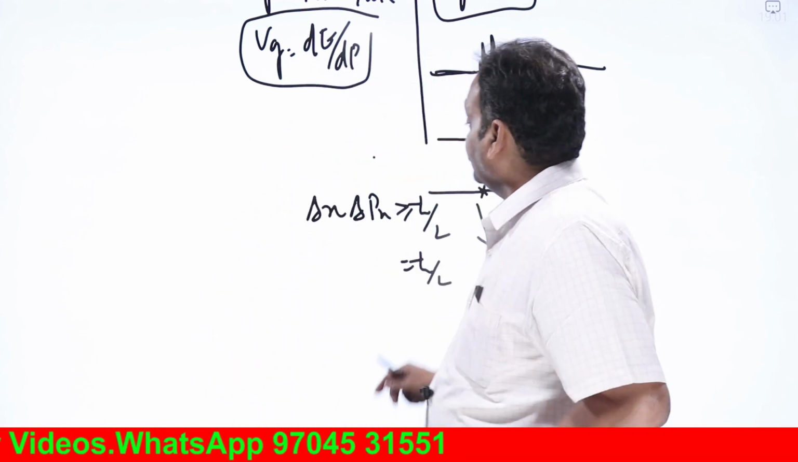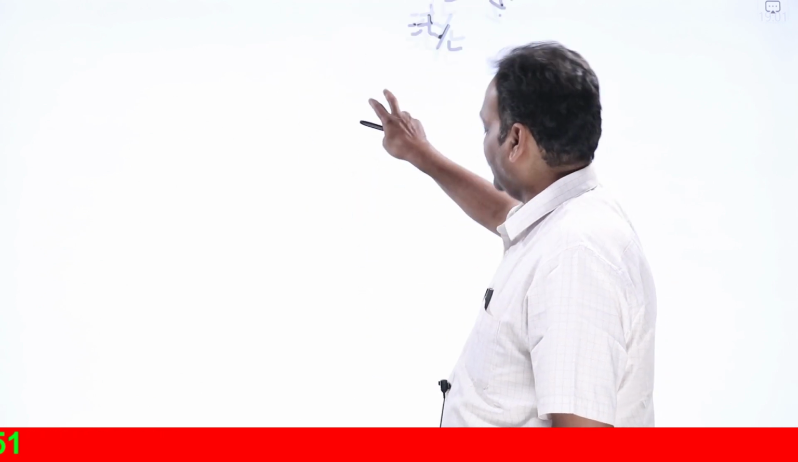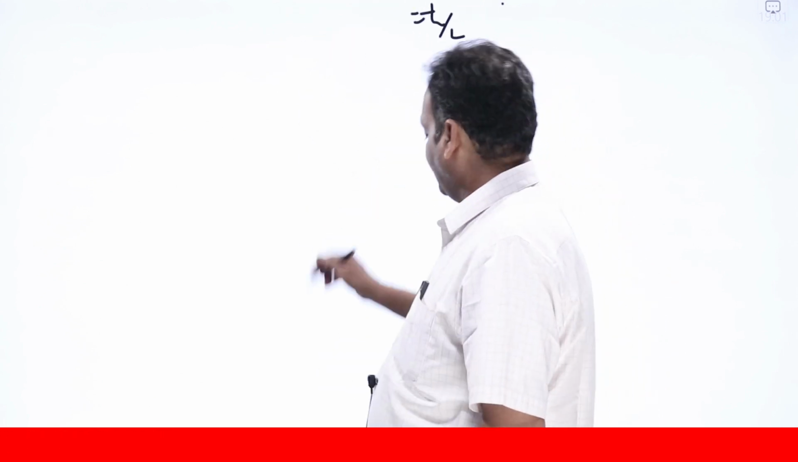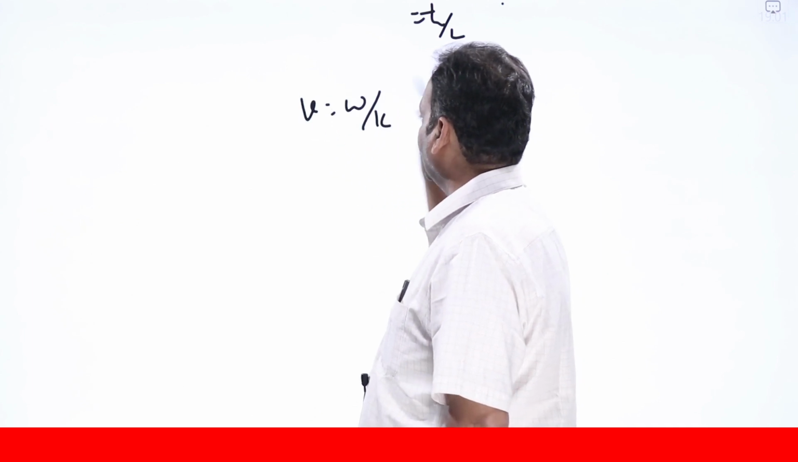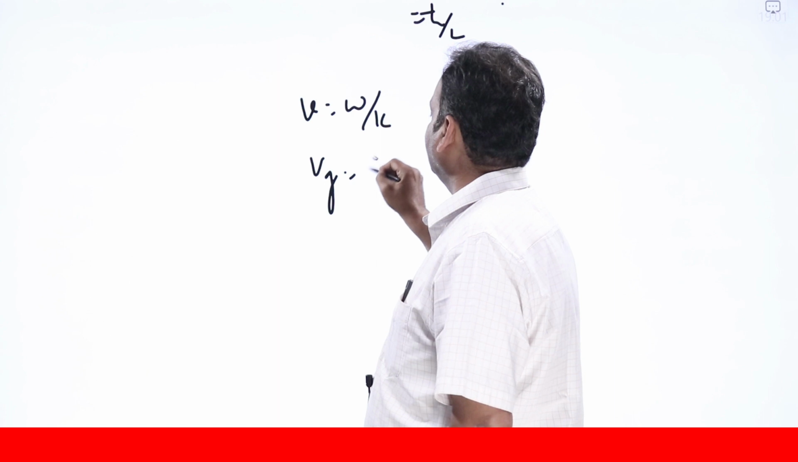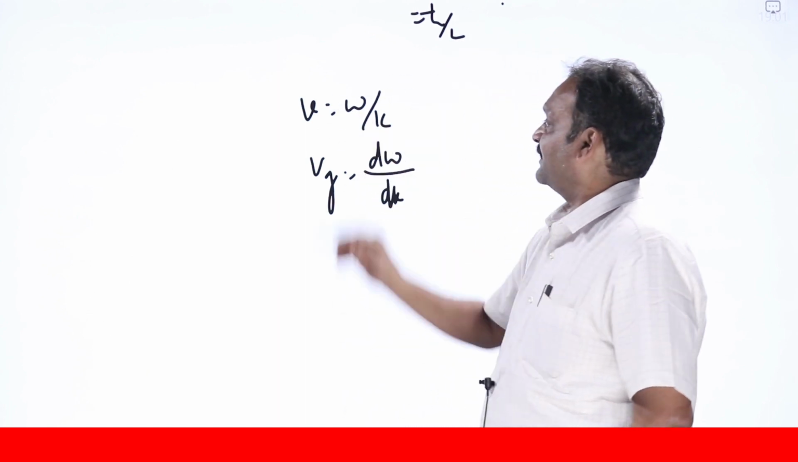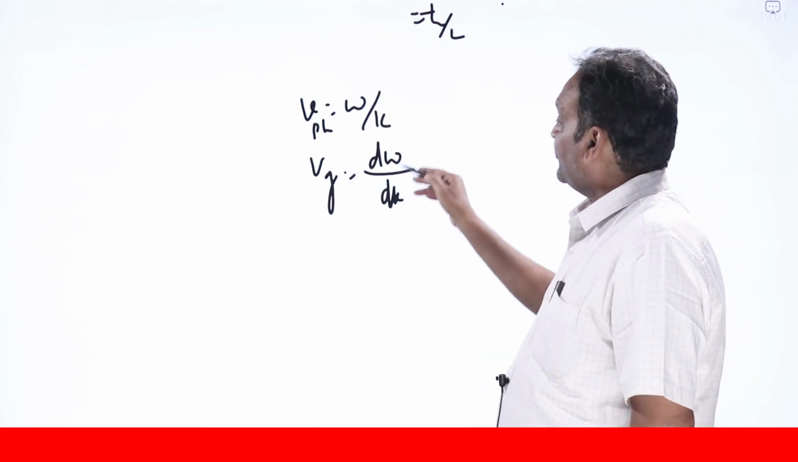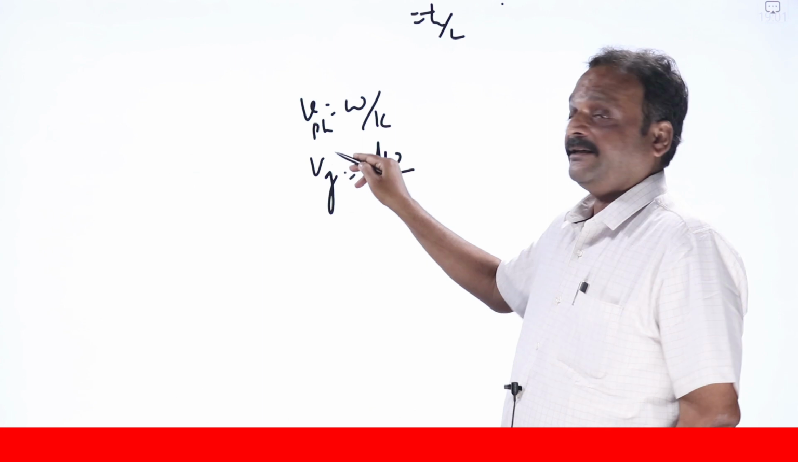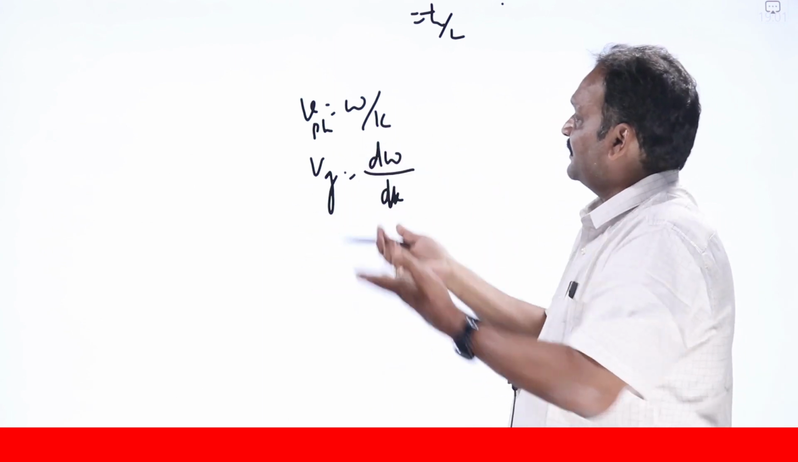Now we will go into the group velocity aspect. In general, wave or phase velocity is v equal to omega by k. Group velocity in general is given as d omega by dk. If you divide omega by k, you get the phase velocity, not the particle velocity. If you differentiate omega with respect to k, you get the group velocity of a group of waves.